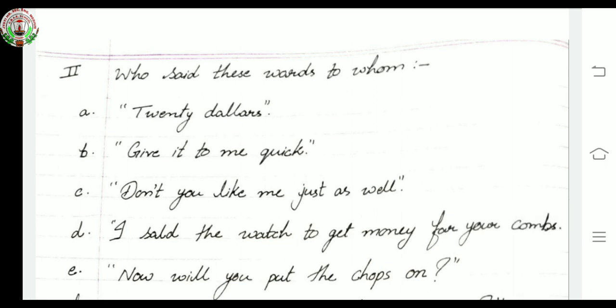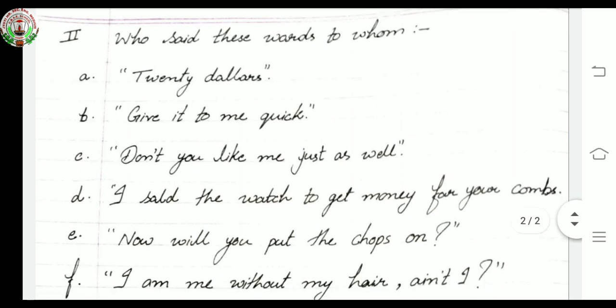Okay, now come to the next exercise. Who said these words to whom? You just have to write the name in front of the sentence. How you have to write? I'm just giving you one example. First one is "$20." Who said? Do you remember? The shop lady said to Della.